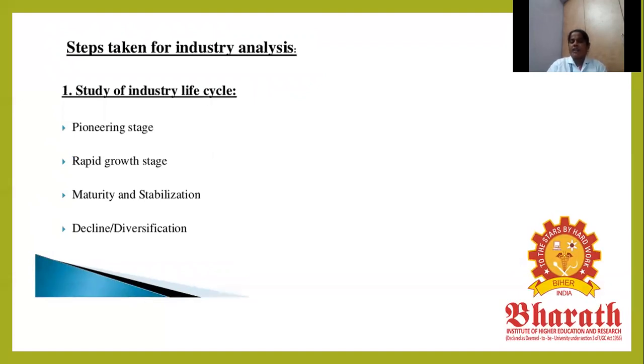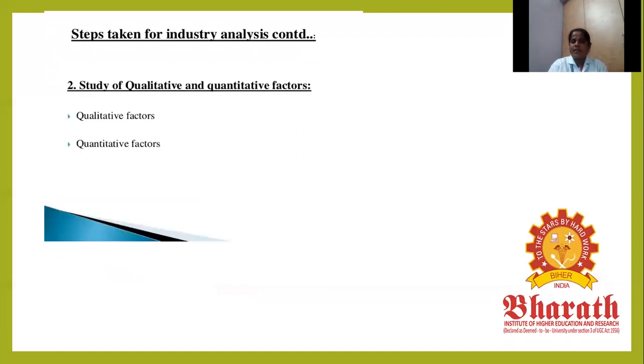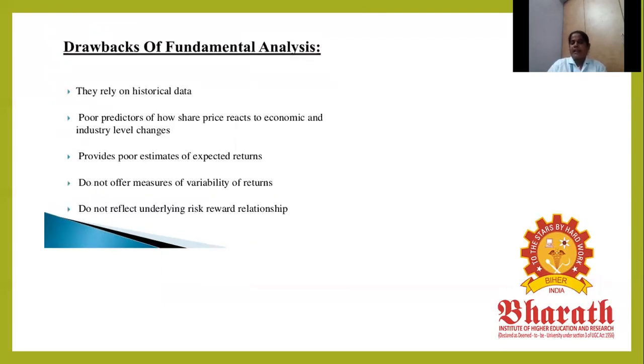And the steps taken in industry analysis: one is the industry life cycle, which has the pioneering stage, rapid growth stage, maturity and stabilization stage, and decline or diversification stage. The second is qualitative and quantitative factors. Both are included in the industry analysis.